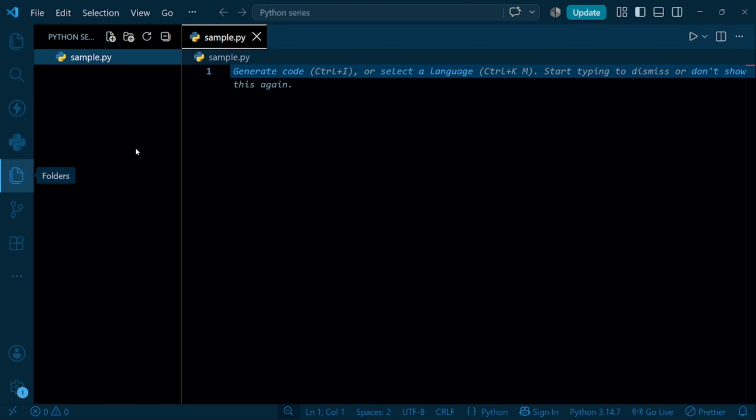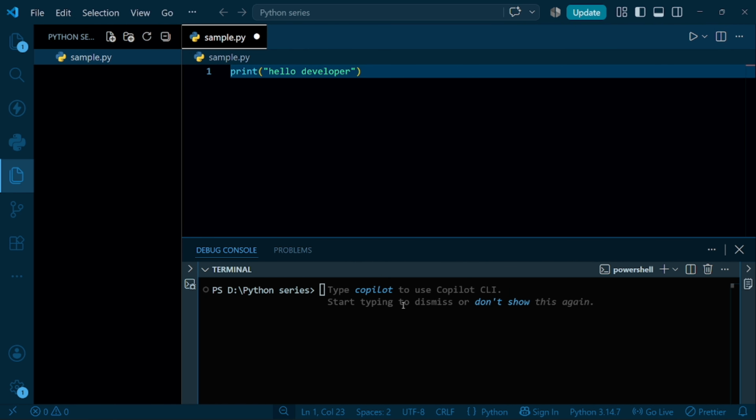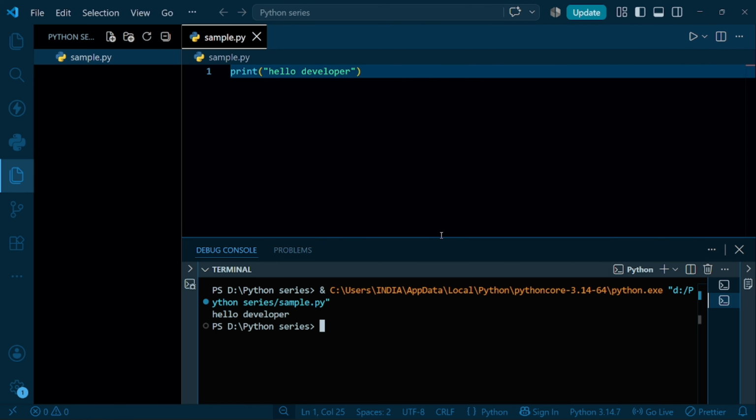So this is a sample program. Let's write some code. Just writing the initial code: print hello developer. We save it. Python output you can see on the terminal. This is the terminal where we are going to see the Python output. Now let's run this program. Here there will be a run Python file button. Just run it. And this is the output: Hello developer. So this is how you can install and write Python code.